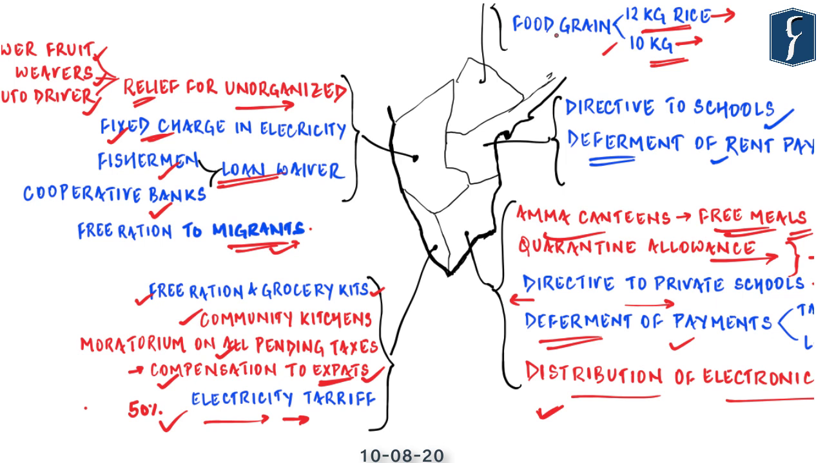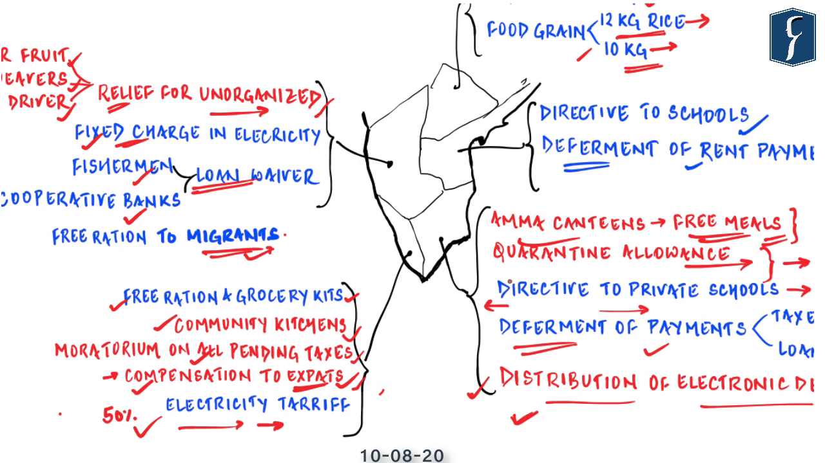So once we have discussed all these initiatives, a few of the ones which stand out clearly are relief for the unorganized sector by Karnataka government, the step of community kitchens, moratorium on all pending taxes and compensation to expats by Kerala, distribution of electronic devices to poor families for education, quarantine allowance and Amma canteens or Amma Unavagam by Tamil Nadu, and card portability by Telangana government.